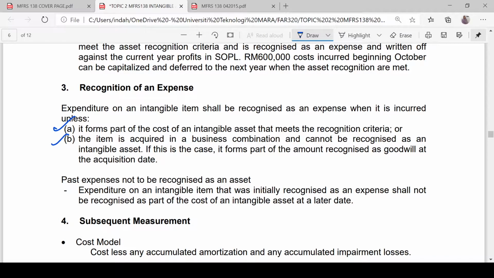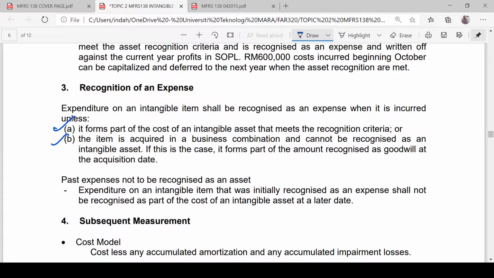But after some time, after we enter the development phase and we are able to demonstrate that the product is going to be very successful, and we have demonstrated all of the criteria for the development activities to be capitalized as an intangible asset, the expenses that we have expensed off in SOPL in the previous year cannot be reversed. You cannot reinstate the expenses to be recognized as an asset.